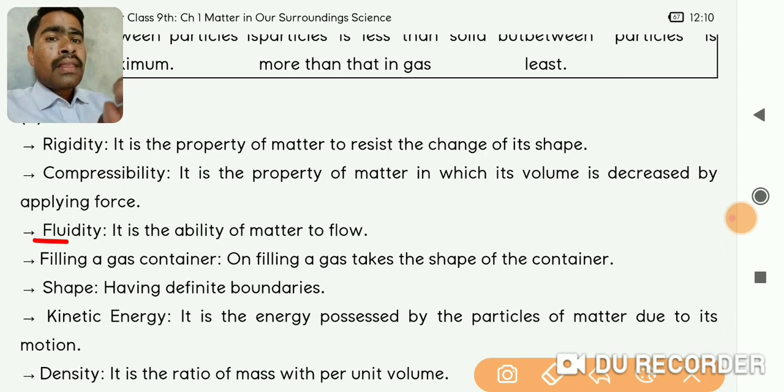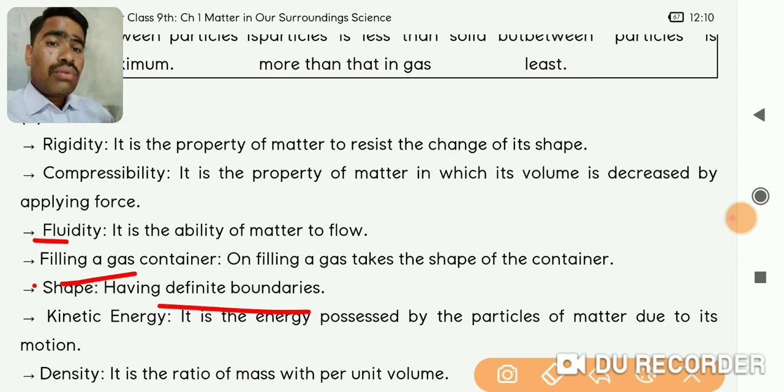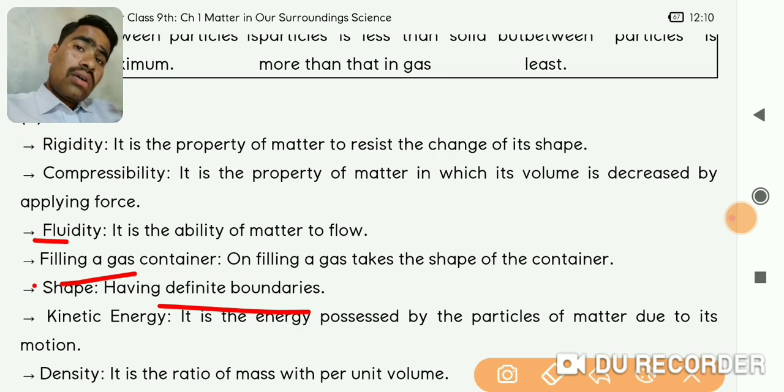Okay, so next is filling a gas container. On filling, a gas takes the shape of the container. If you fill the gas in any container, it takes the shape of that container. Okay, so containers have different boundaries, and whenever the gas is filled in different containers, it takes the shape of that container.